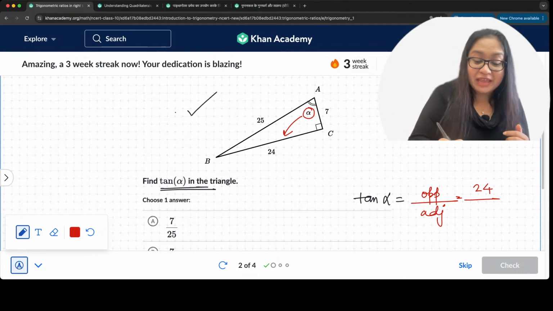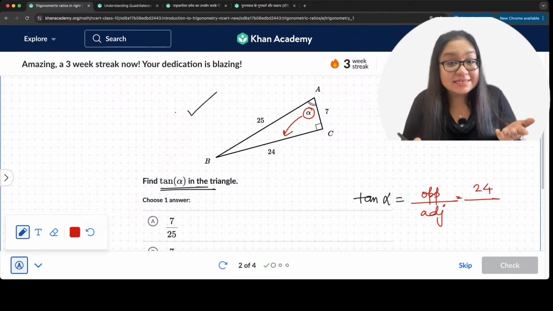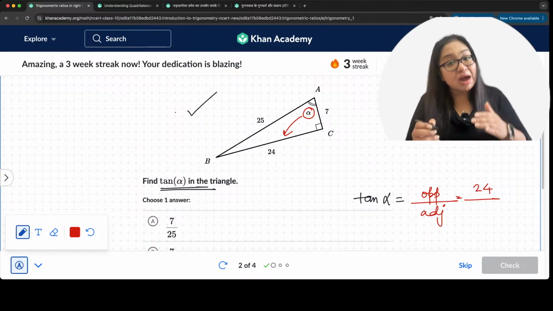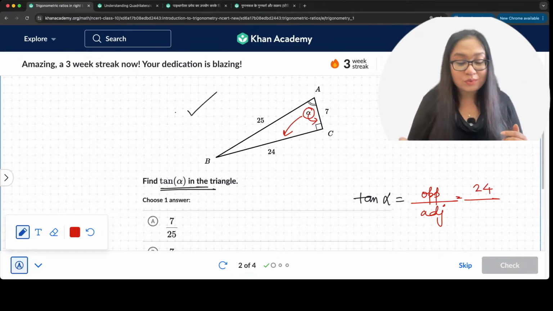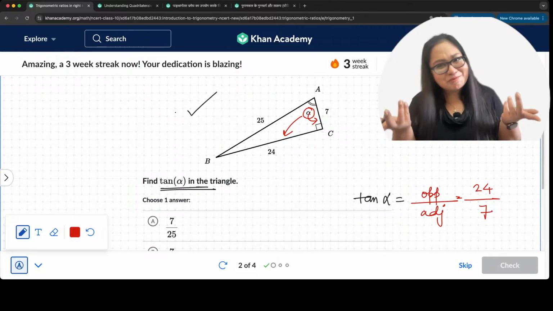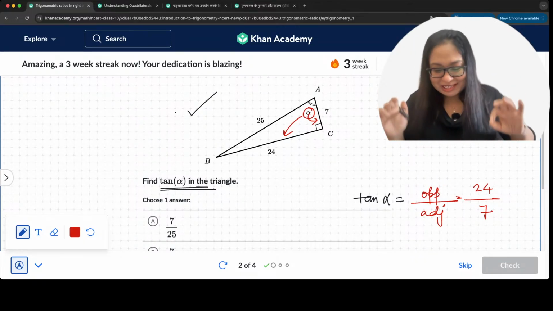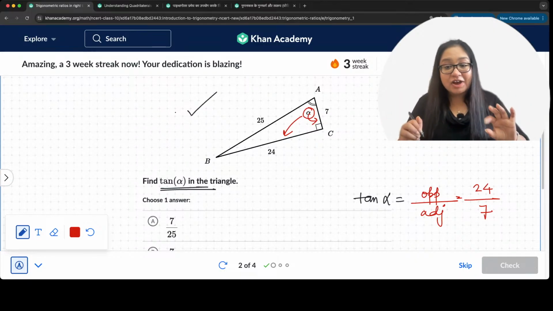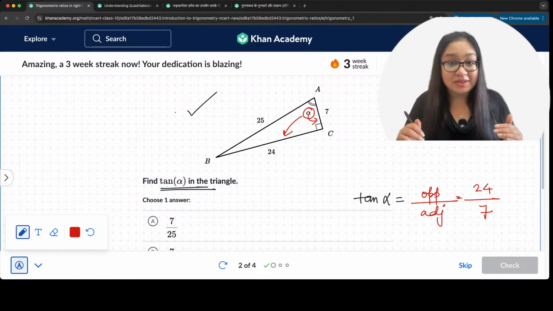And then we have the next one, adjacent. Adjacent will be the neighbor, bagalwala. So that is 7. That's it. So 24 by 7 is the answer over here. Tan alpha is going to be 24 by 7.